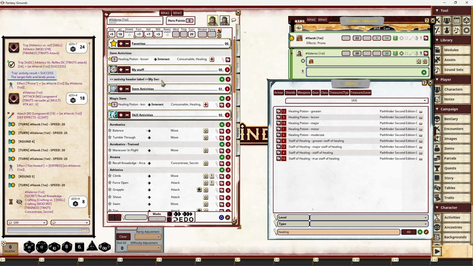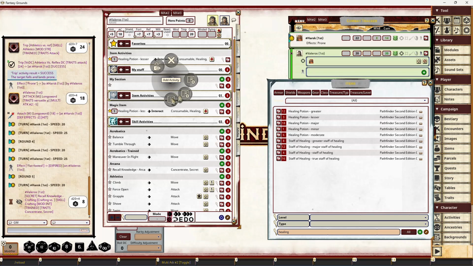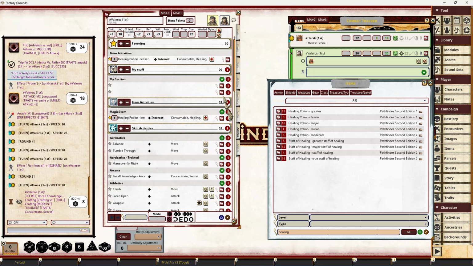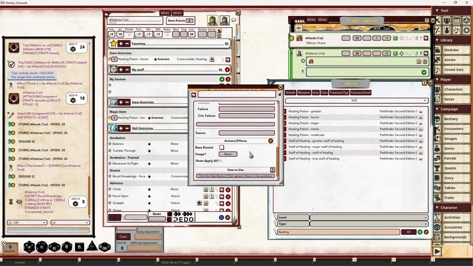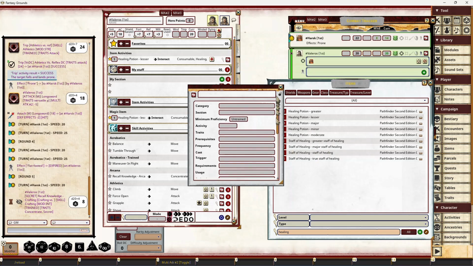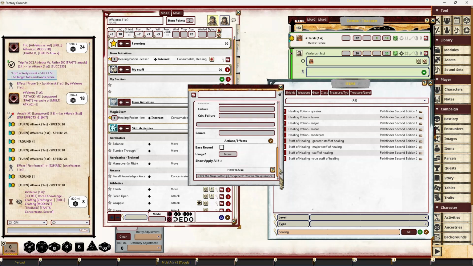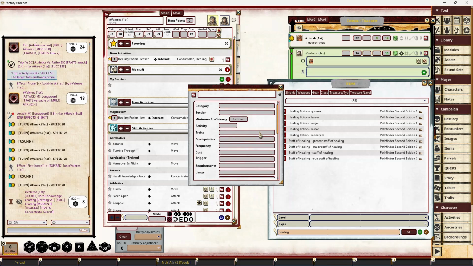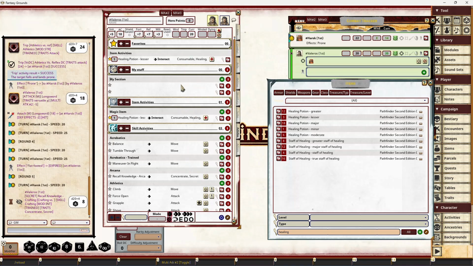And then you can right click and add an item or add activities, and you can add manual activities in here and set up your own activities if there's stuff that's not covered by what comes with the standard data. Obviously during the testing we have a subset of the core rules data that will be expanded over time. Keep an eye on the release 19 test thread in the forums as we add in the data that we currently have and add in more. You'll see information about that. But if you do want to set up your own actions through here, then you can absolutely do that.